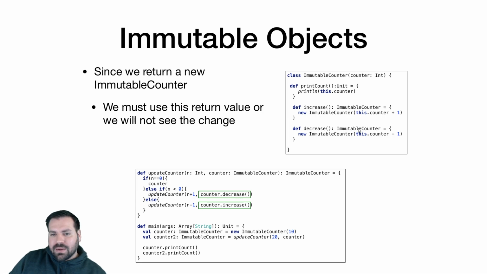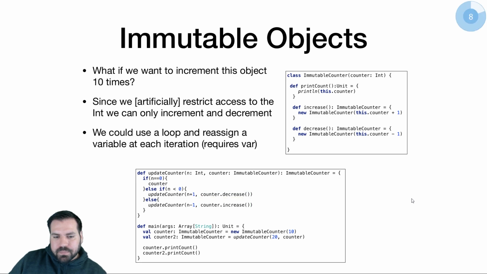And since we're not returning, we can't return unit in an immutable object anymore. Like here we do because we're just printing to the screen. This does have a side effect, I guess. But we always return something, which is the new object with the change applied to it. And then we have to use that return value. We have to use that somewhere or else we don't get to see our changes.